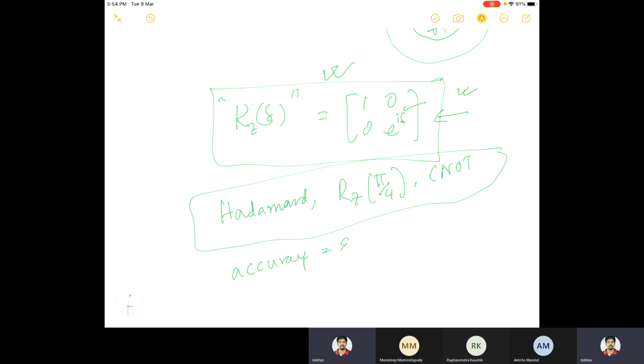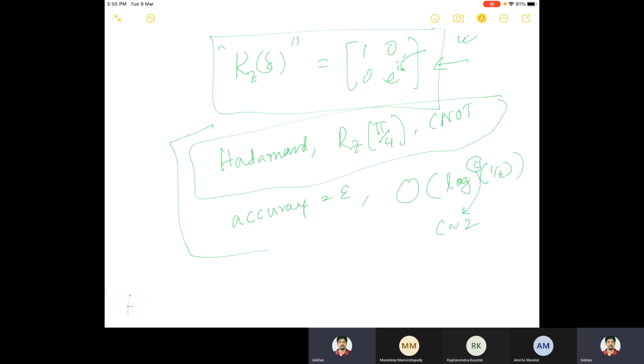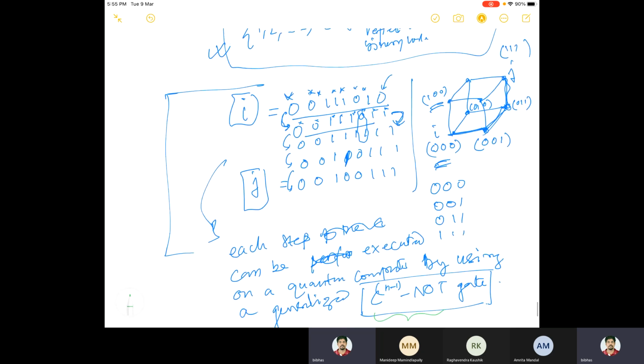And then recently it was proved, recently means 10 years back, that it is of order log to the power c of 1 by epsilon. And in Nielsen and Chuang, there is a book, you can see that they said this c will be approximately equal to 2. I will come back to this a little later, when I give you the set of universal quantum gates, and I will talk about who proved this. But I'm just making a conclusion here that although life looks simple, that any unitary matrix can be implemented using this and that, this is not the case. There are certain real challenges that cannot be avoided.